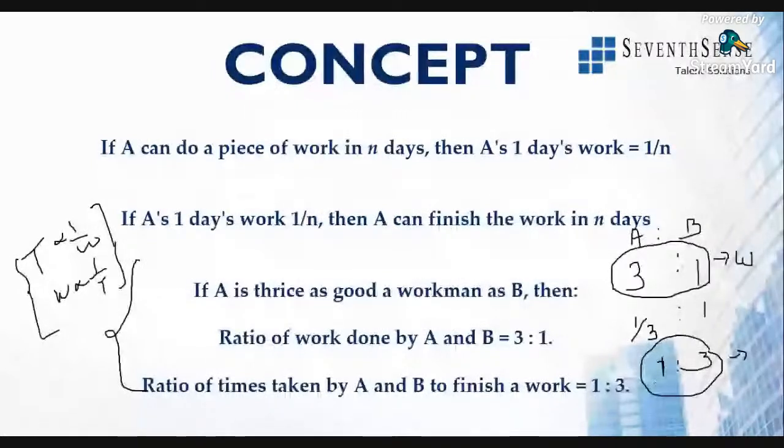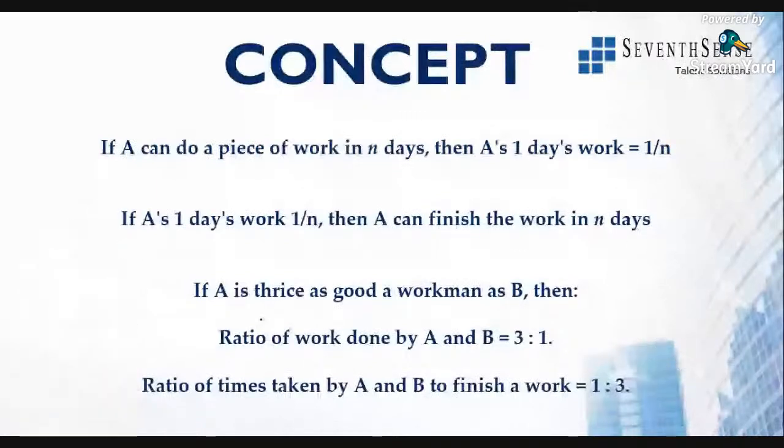Now, if they say A is twice as good, or A's efficiency is twice as good as B, then by the time A finishes 2 works, B will be finishing 1 work. So this means what? This is the work done. So the time taken by A will be 1 day, and B will take 2 days.